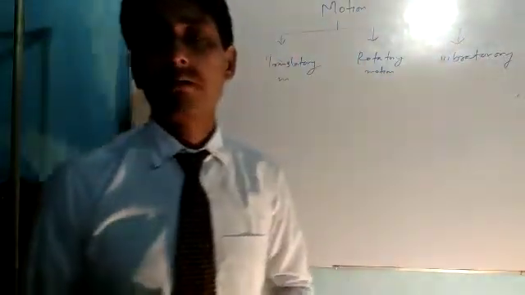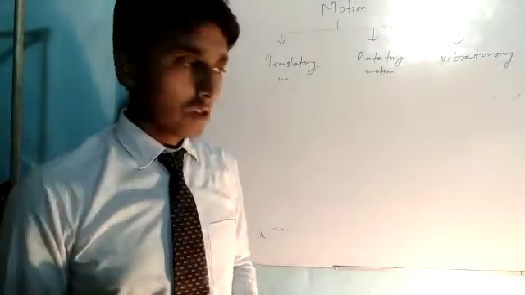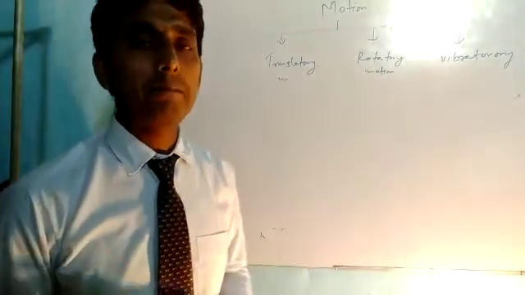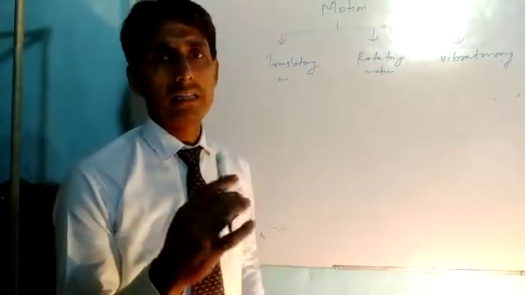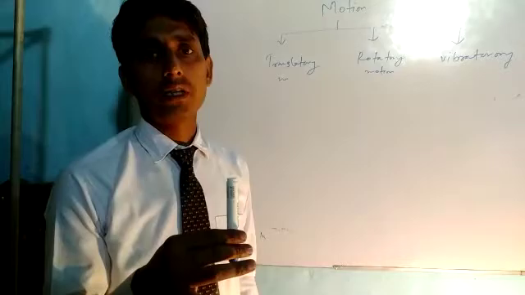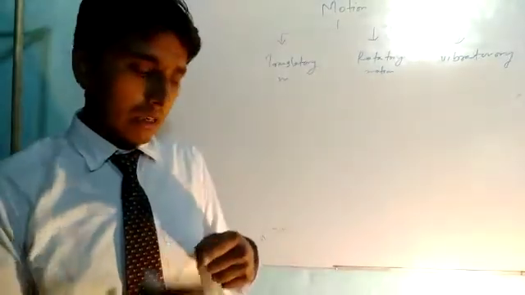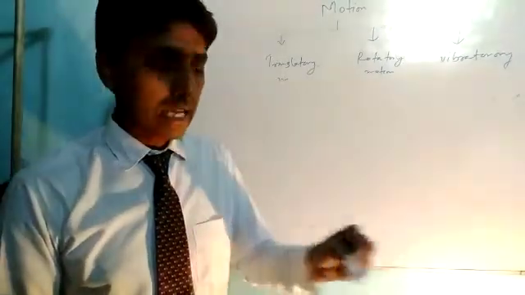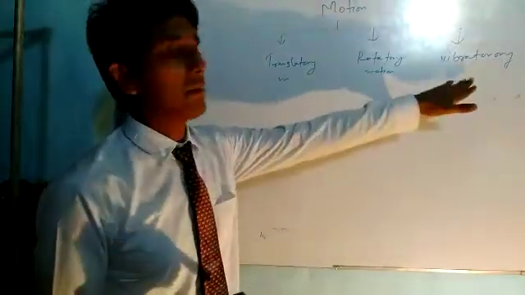What is vibratory motion? Vibratory motion means in this motion the object moves to and fro about a mean position. For example, if anything is shaking, if you shake this pen, this is a vibratory motion. Vibration means the object is moving to and fro around a mean position. It goes this side of the mean position and then that side. So the object is moving, vibratory motion.